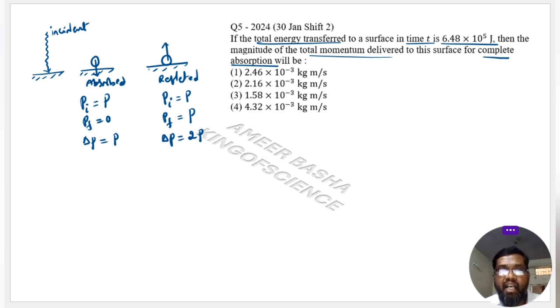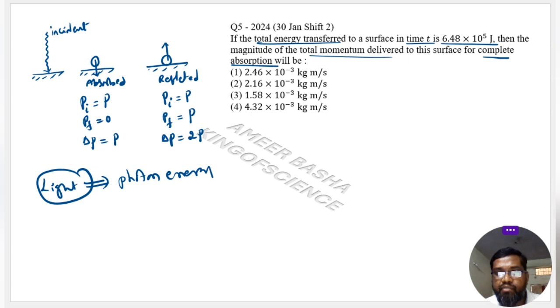We know that light is a collection of photons. It is a photon energy. That means a photon can be treated like a ball. It is coming. So what is the linear momentum of that photon?